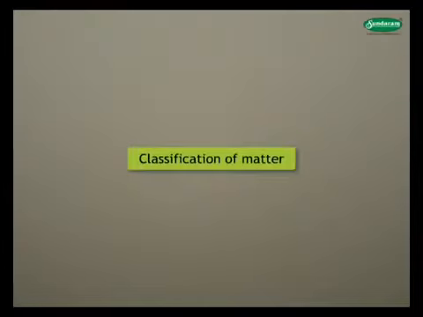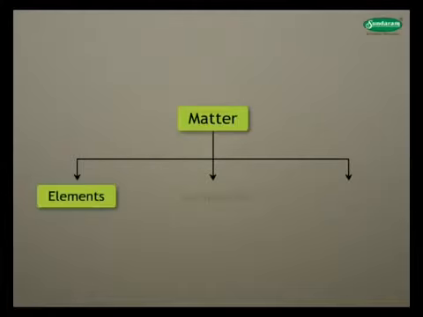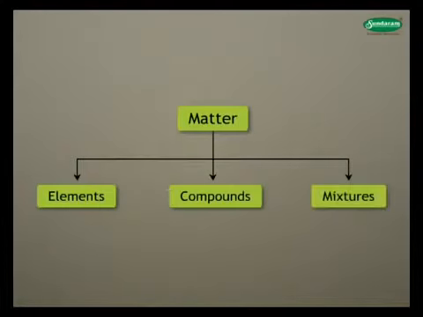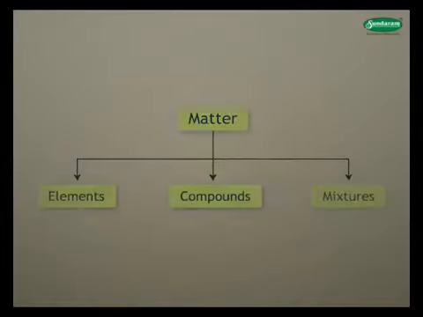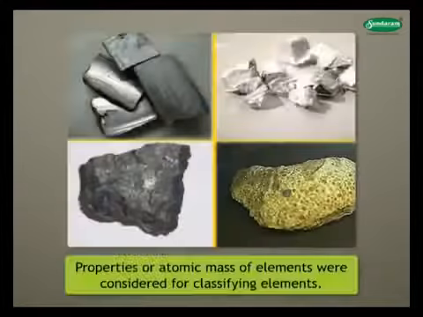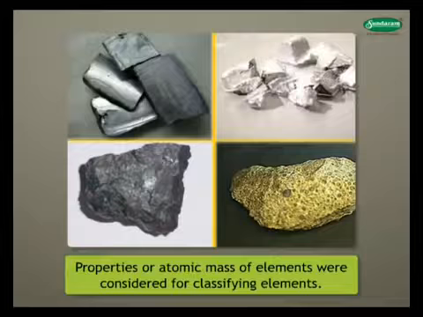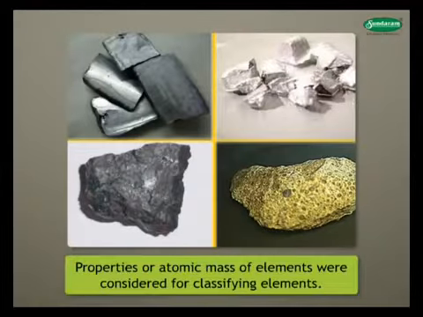Similarly, classification was adopted by scientists for matter. You all know that matter can exist in the form of elements, compounds, and mixtures. When elements were discovered, scientists adopted different ways to classify elements. Properties or atomic mass of elements were considered for classifying elements.